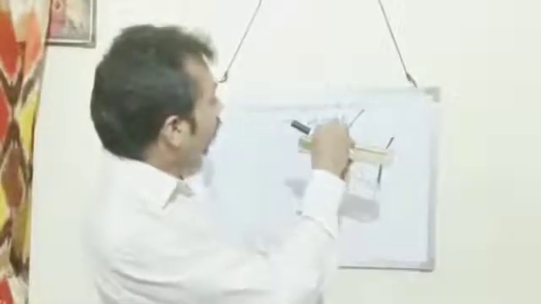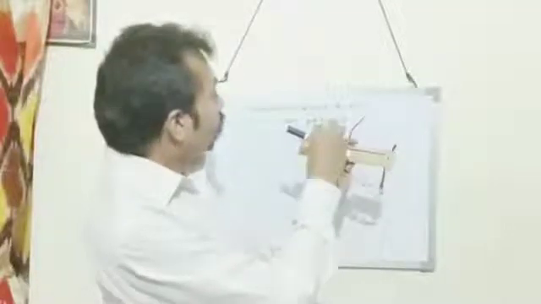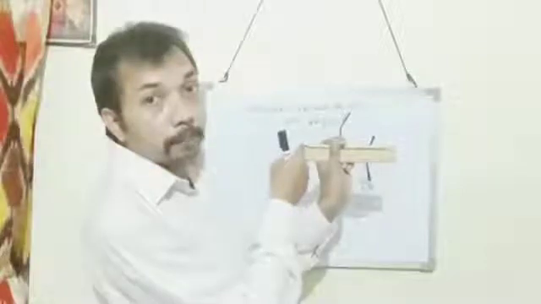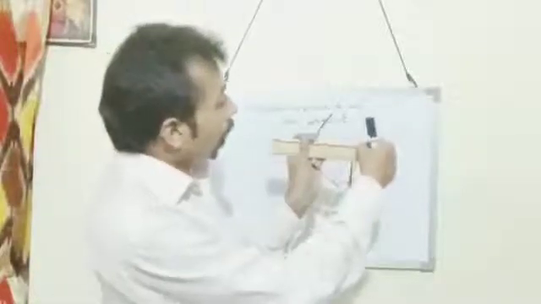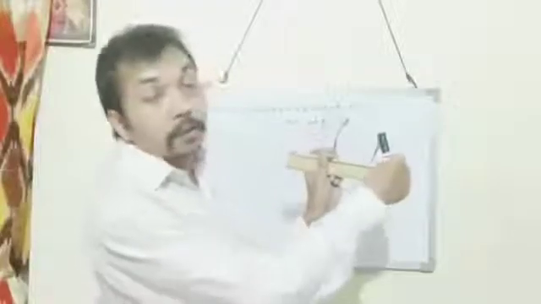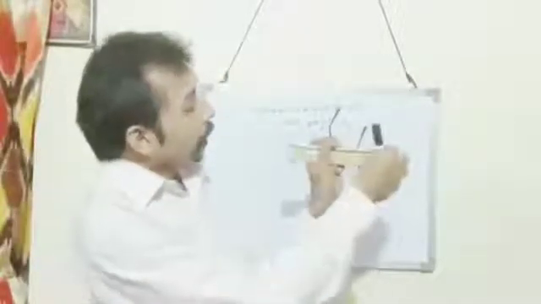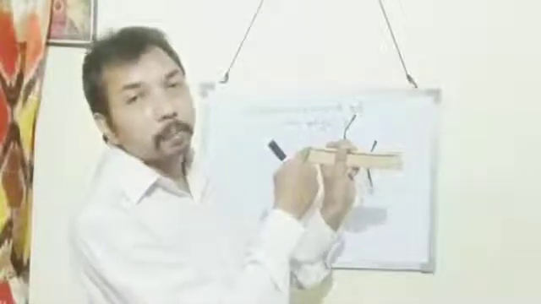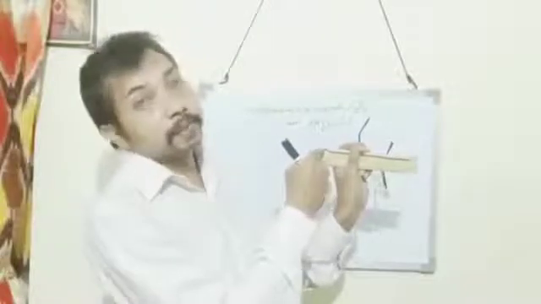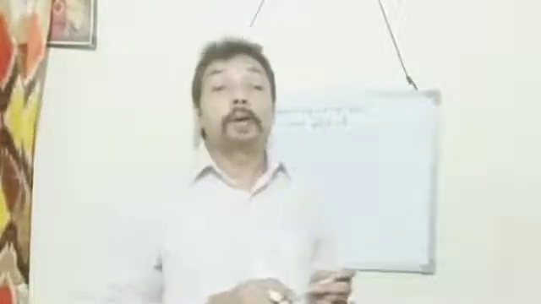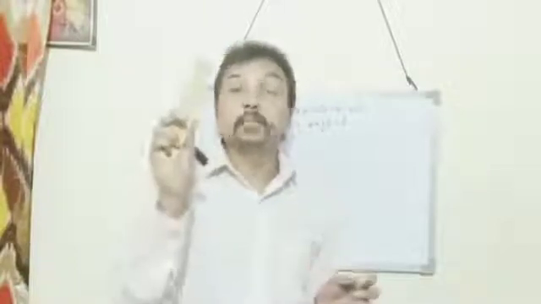Suppose that one end of the pencil is not kept at the 0 mark, but is kept at the 1 centimeter mark, and on the other end the reading is 18.6. Then what is the length of this pencil? 18.6 minus 1, which is equal to 17.6 centimeter. This way we take the measurement of an object by using a scale.